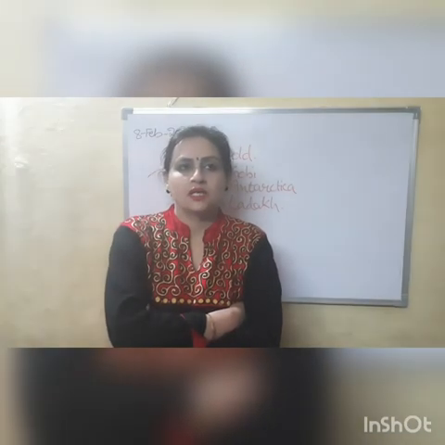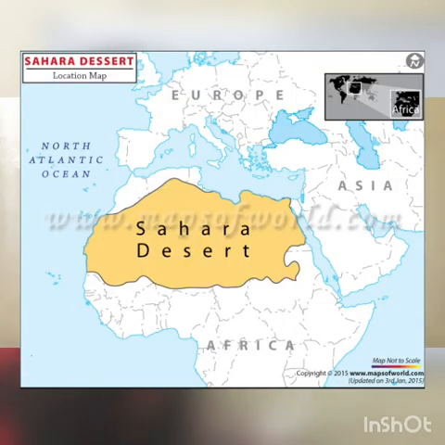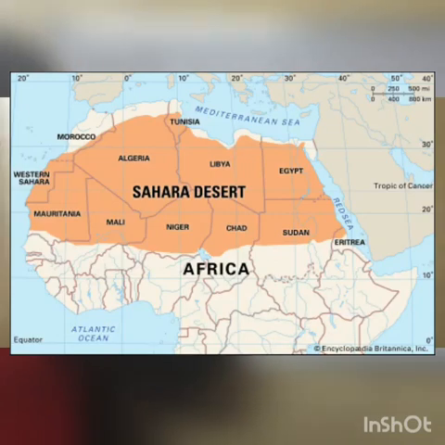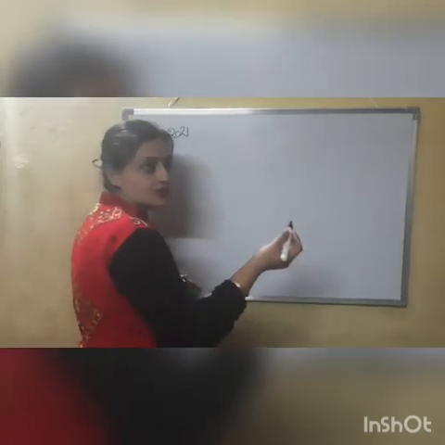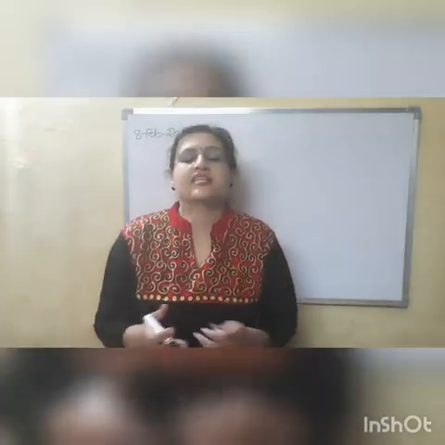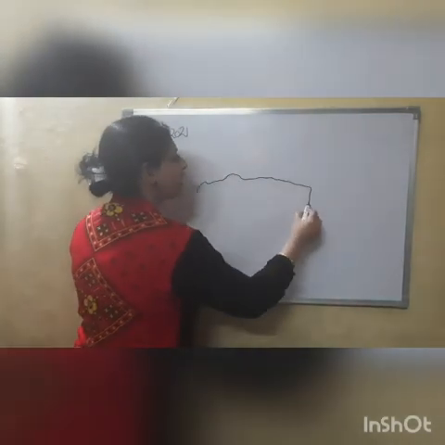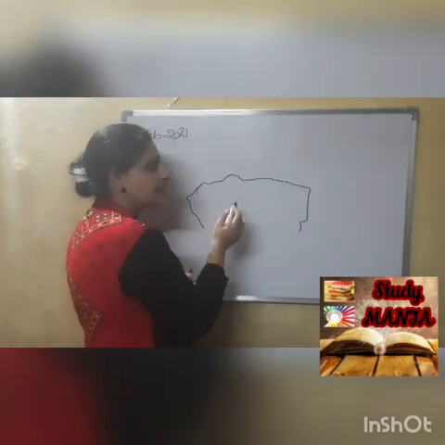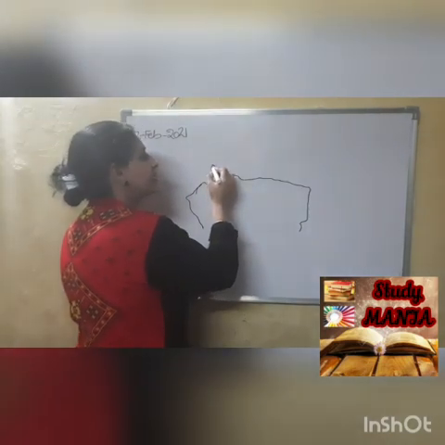Very important. So when we talk about the location, if you have ever seen the world map, you can imagine, because it is lying in which continent? Africa. Yes, of course. The northern part of Africa is covered by this hot and largest desert of the world. Here it is lying the Mediterranean Sea.